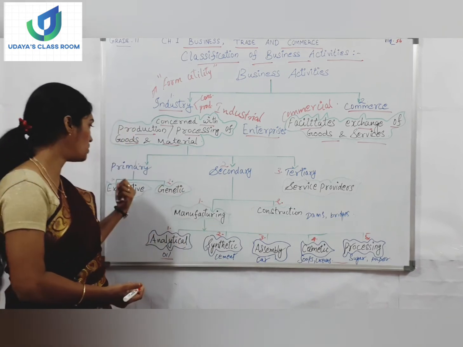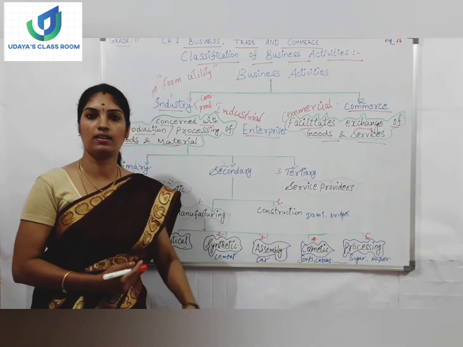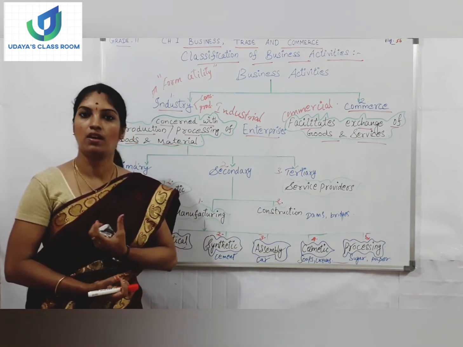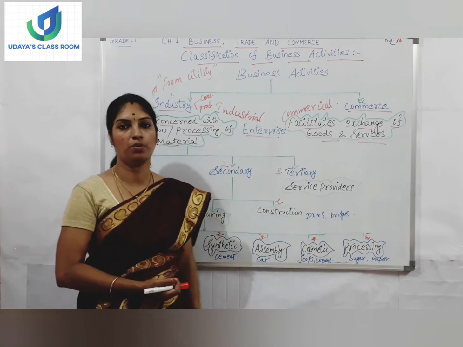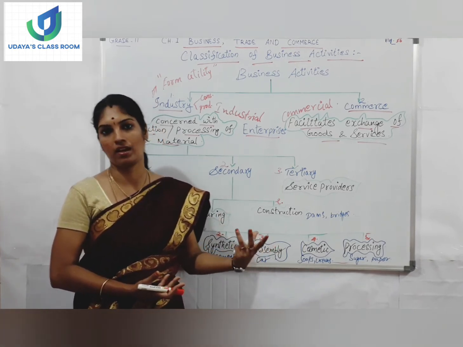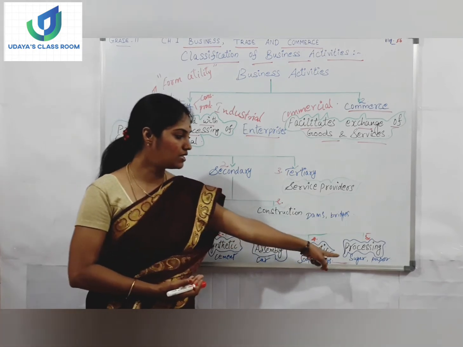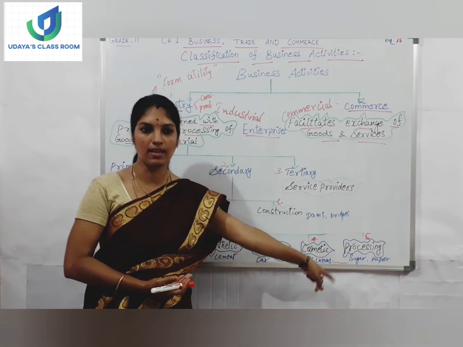Natural resources we are getting from the primary industry, and then finally it is processed to bring out the sugar. A paper company you can take, it's a natural resource, from the paper tree we are getting paper, and it will be processed further. So those industries come under the processing industry.